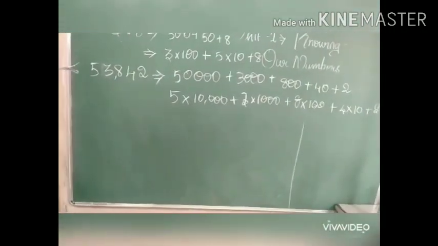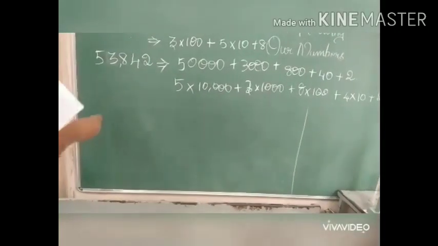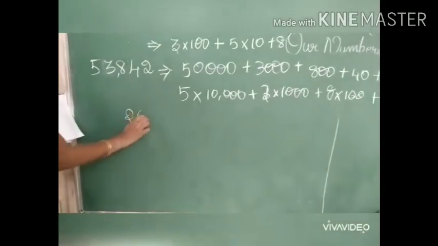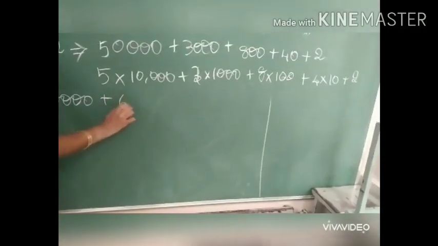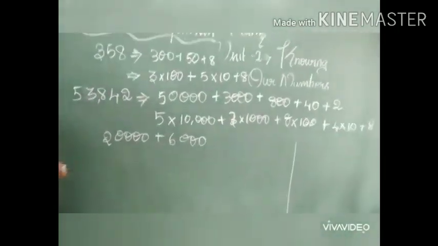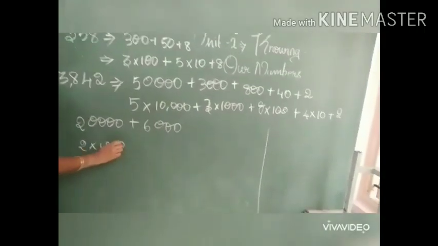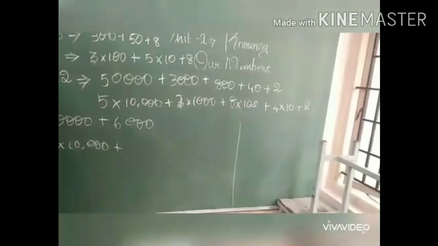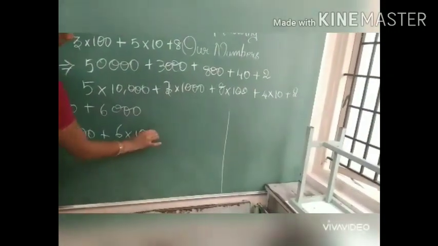So for 26,000, how will you expand with place value? 20,000 plus 6,000. How many 10,000s are there in 20,000? 2. 2 into 10,000. How many thousands are there in 6,000? 6. 6 into 1,000.